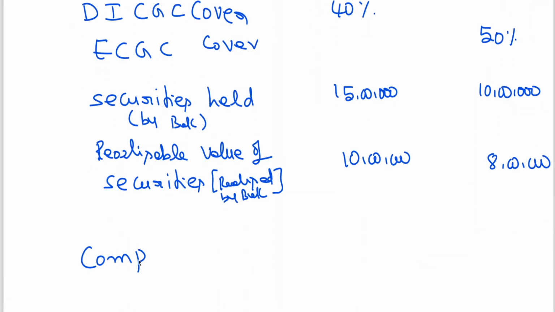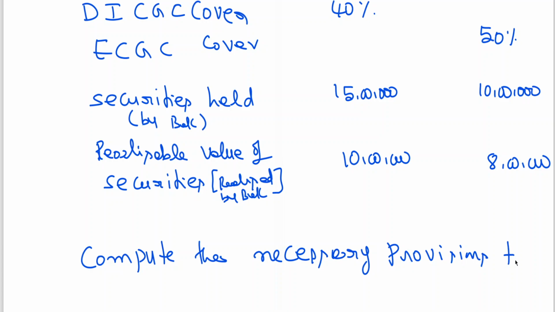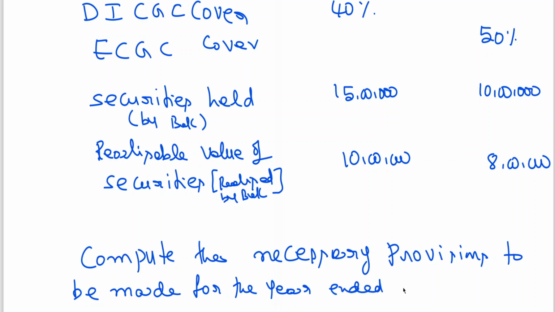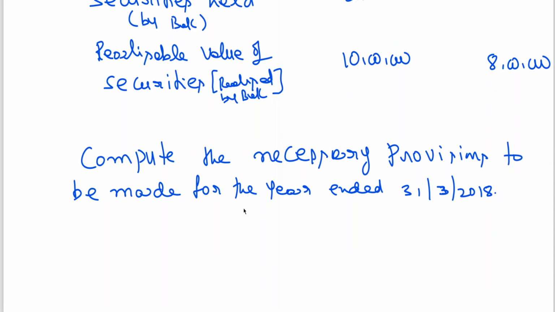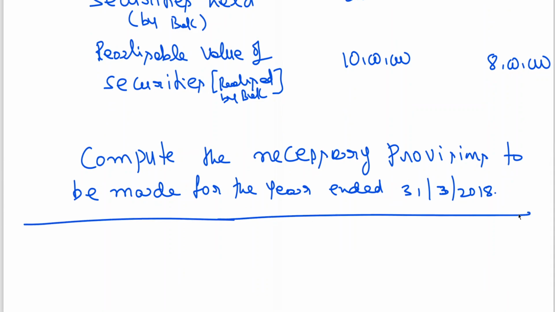Compute the necessary provision to be made for the year ended 31st March 2018. Compute the necessary provisions to be made for the year ended 31st March 2018. Now here I am writing, this is the question. Now solution.